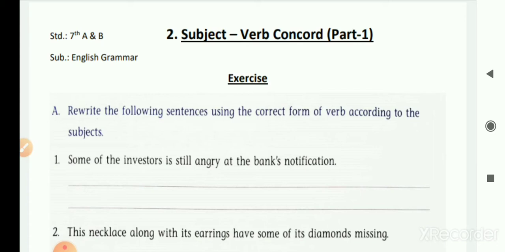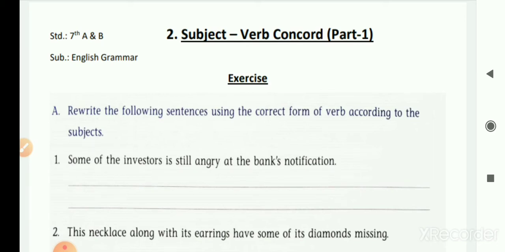While making sentences in English, the verb must always be in concord or agreement with the subject. We have to see that a verb is always in agreement with the subject. You must follow these rules of subject verb concord while writing or speaking in English.